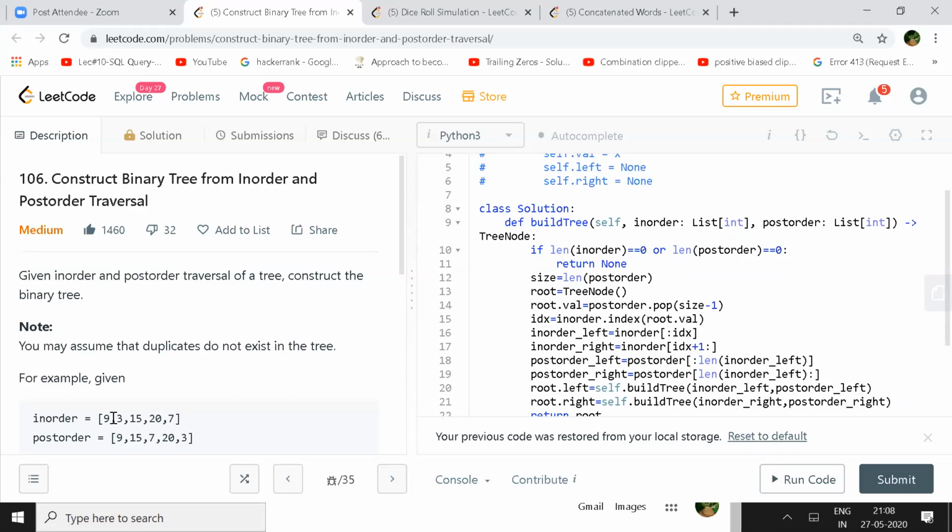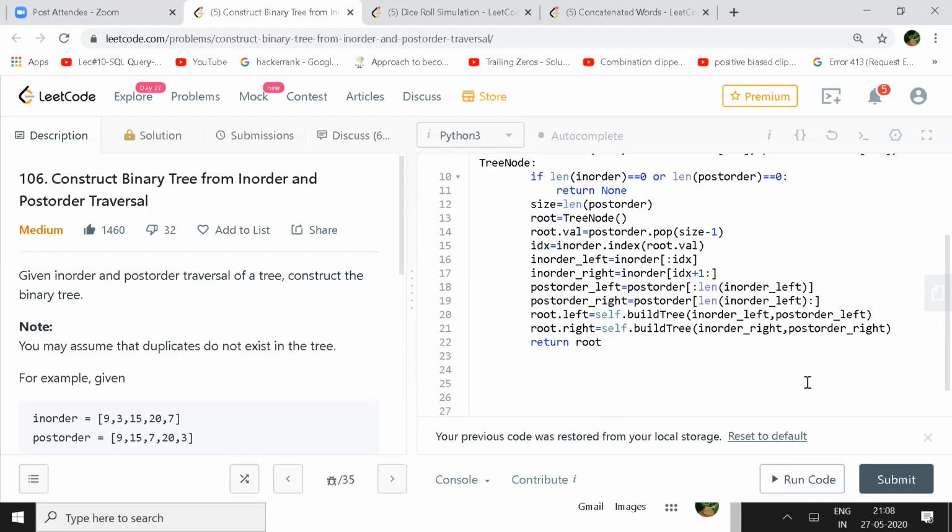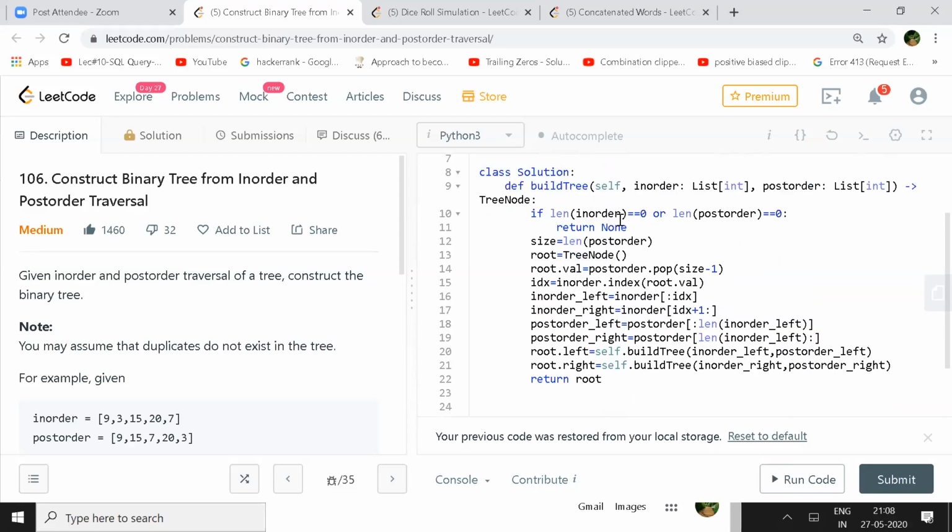Similarly, once you get this as a left, your post-order will also fall in the same way: whatever the length of your in-order left is, that is the post-order left, and the complement of that will be your post-order right. Then call the recursive function on in-order left and post-order left. The same thing will be repeated again. Just return the root. The termination condition is that if any one of them is empty, then you return.